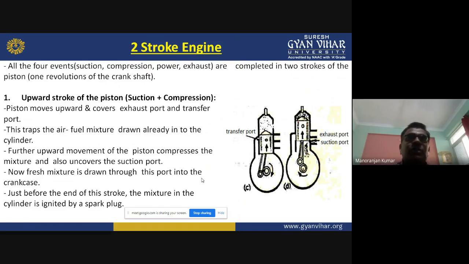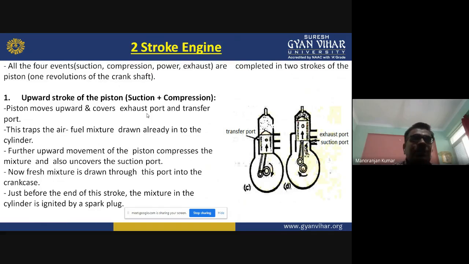In the upward stroke, the two events, suction and compression, are completed. In the downward stroke, the events of power and exhaust are completed.